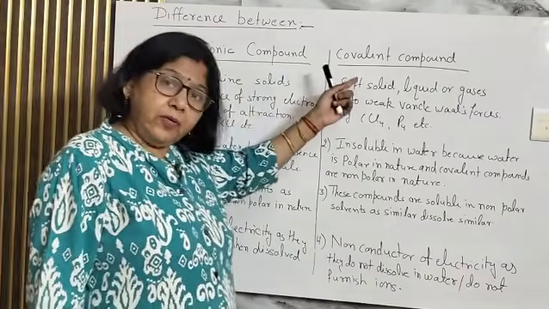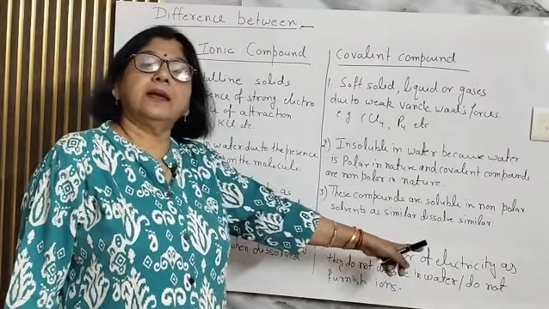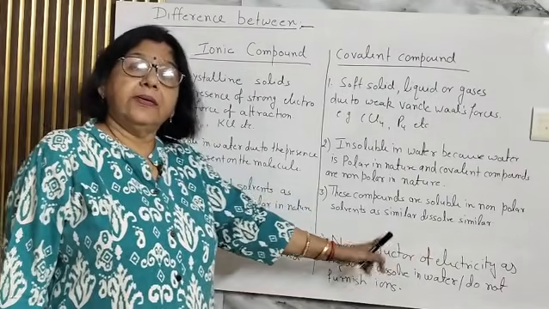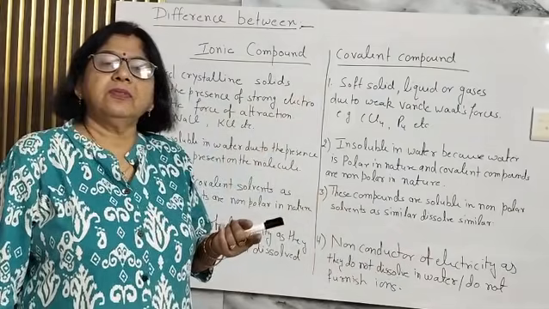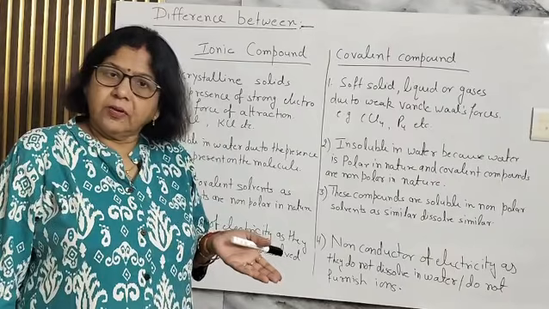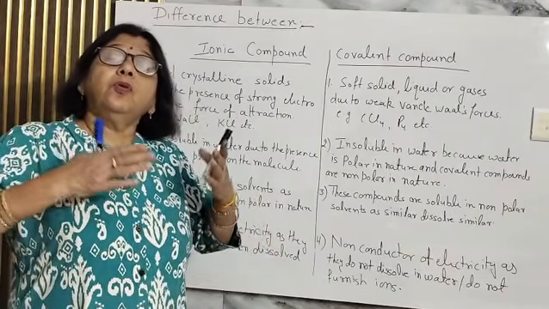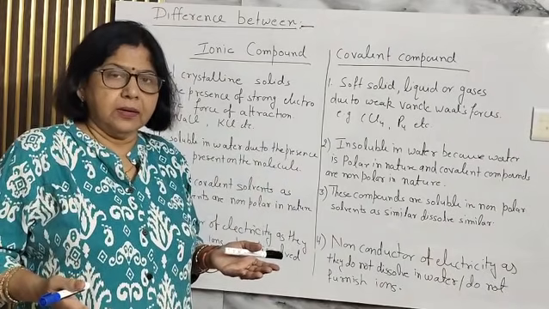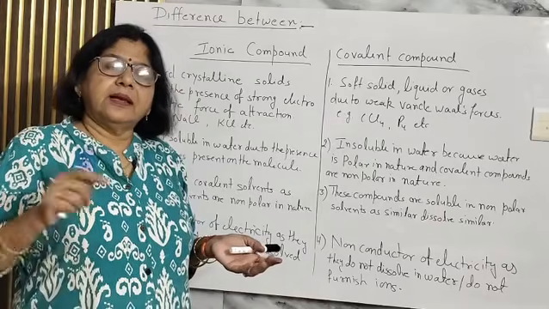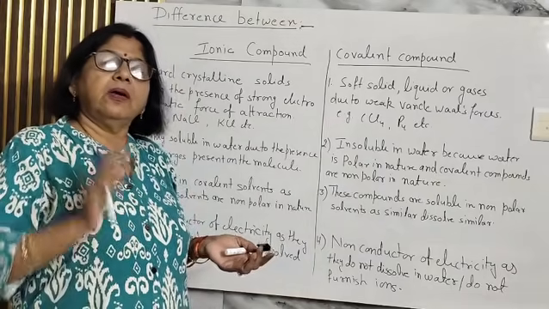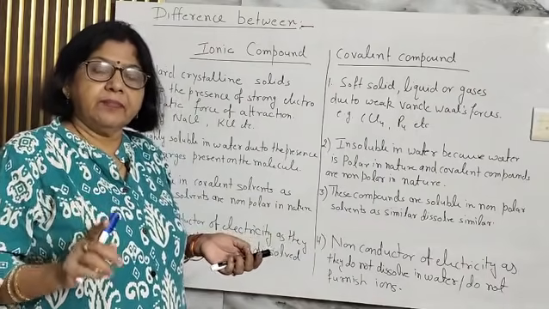On the other hand, if it is a covalent compound, they will be non-conductors of electricity. The reason is that covalent compounds are non-polar, so they are insoluble in water, and when there are no ions available in the water, it will not conduct electricity. So all the organic compounds are non-conductors of electricity.